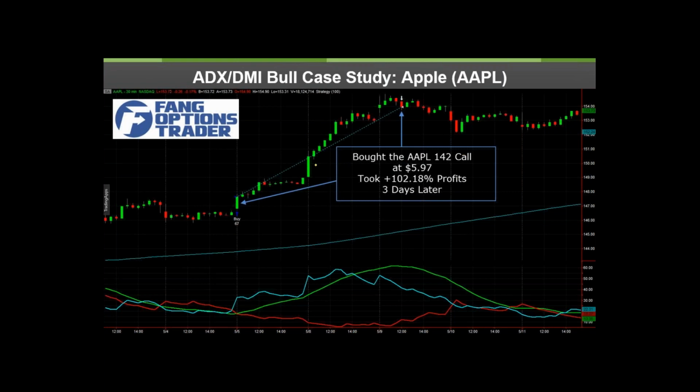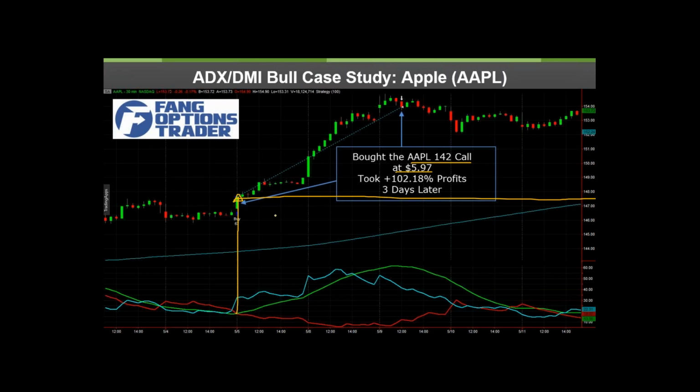And this is what we prefer to do. You can see when we got a buy signal on Apple with the ADX surging up here. In this case, you can see the stock's trading in the neighborhood of about 147.5. We were buying a 142 call, which is a deeper in the money option that has a lot of intrinsic value, say 5.5 points of intrinsic value. We're only paying just under 6 for it. So that means that right away you've got 85 to 90% of the option as intrinsic value. So if nothing happens, we're not getting killed by time erosion. That's important in options. We like to buy those options in the money where we can.